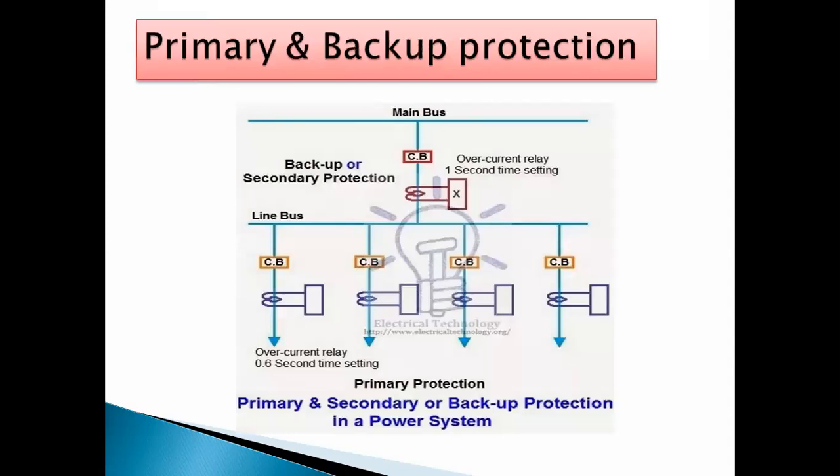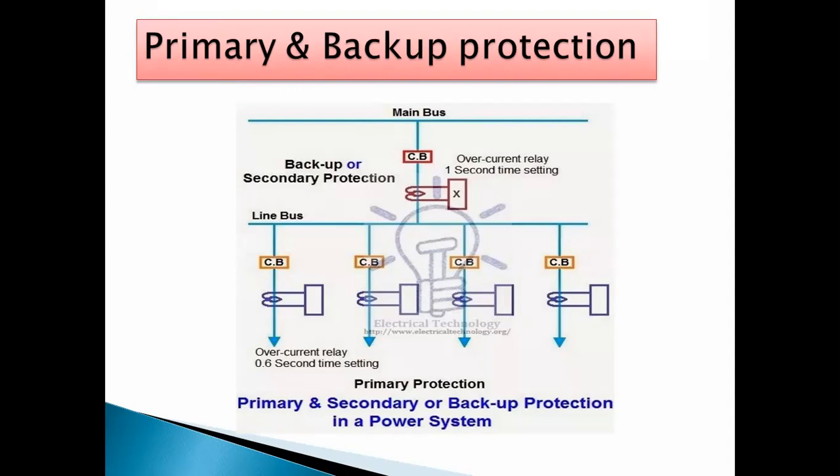So when this primary protection fails, at that time this secondary protection comes into action. But why does this primary protection fail, and what is meant by primary protection and secondary protection? So first we'll see.